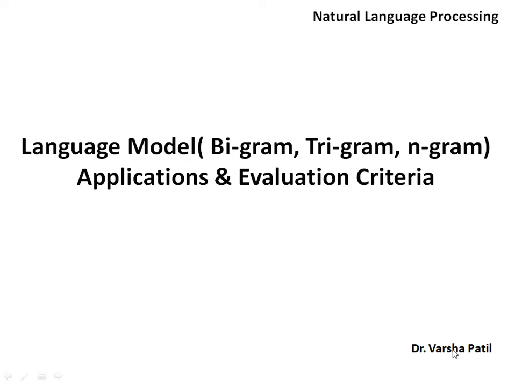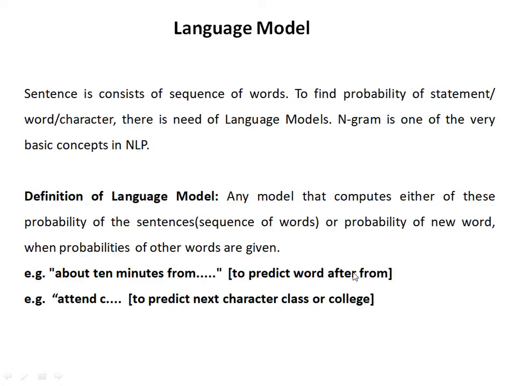This video gives an explanation of the language model of NLP. Now let us see what is meant by a language model. A sentence consists of a sequence of words. To find the probability of a statement or word, there is a need for a language model. N-gram is one of the very basic concepts of NLP.